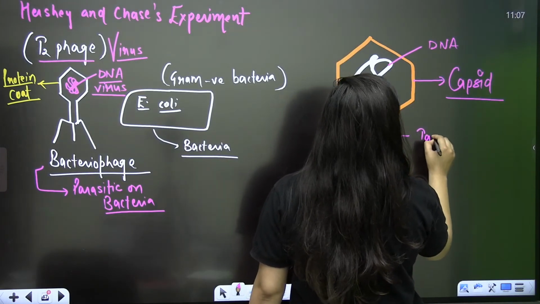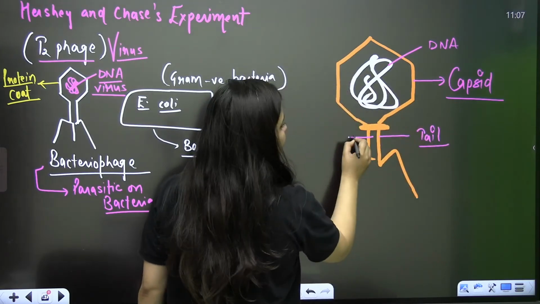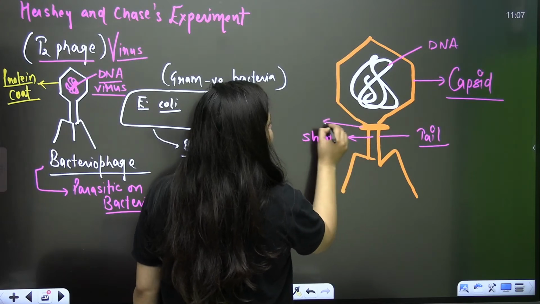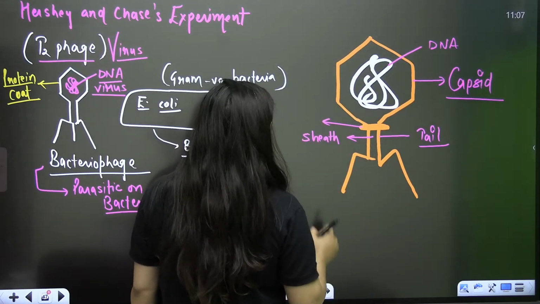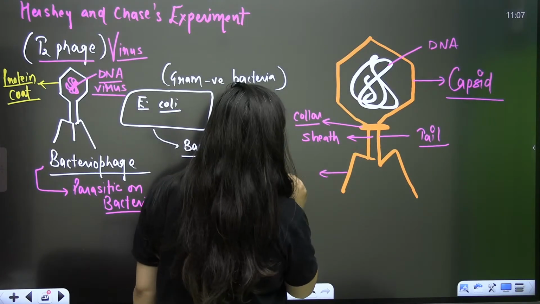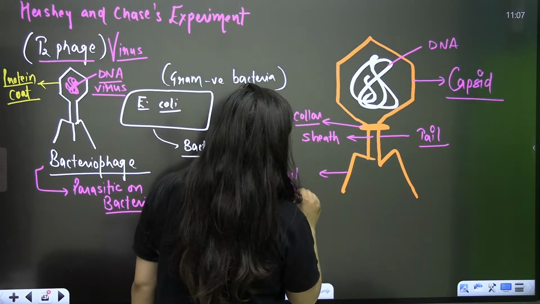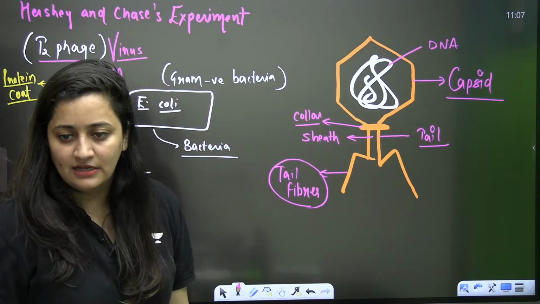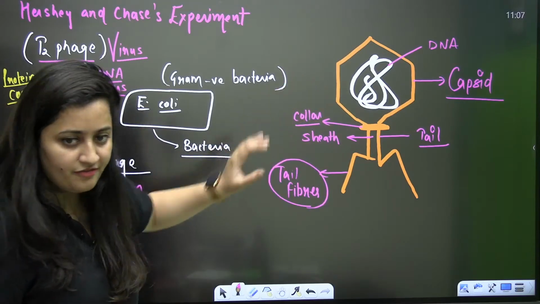This part is the tail. Here you will see the sheath in this tail. Here you will see the collar in this tail, and these are some tail fibers. So that's what bacteriophage is.